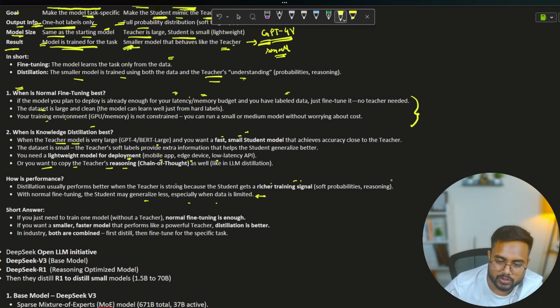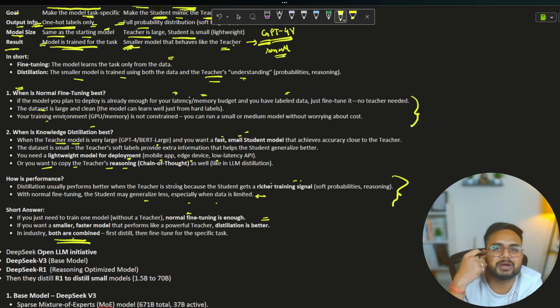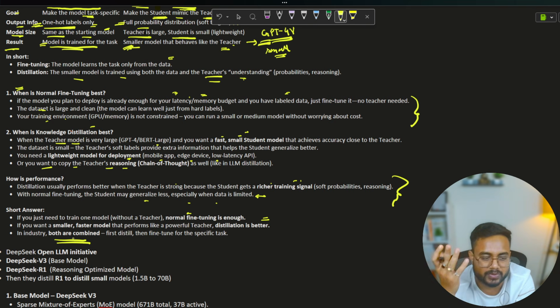Okay, so I hope you are able to get these two points also. Now, short answer: if you just need to train one model without a teacher, normal fine tuning is enough. If you don't have a constraint of the GPU and all, and you want a specific task related model, use fine tuning. If you want a smaller, faster model that performs like a teacher, then distillation is better. In industry, we follow a combination of both, means we fine tune the model as well as perform the distillation with respect to some good model. So hybrid approach is also good.